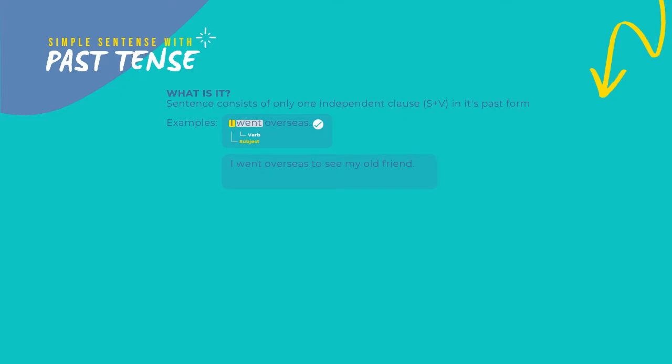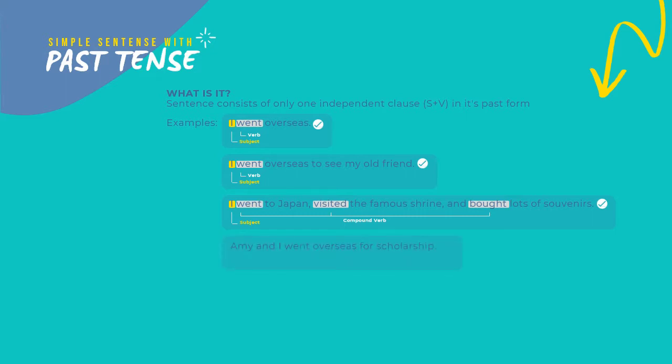I went overseas to see my old friend. I, subject. Went, verb. This is simple sentence because it only has one subject and one verb. I went to Japan, visited the famous shrine and bought lots of souvenirs. I, subject. Went, visited, bought, compound verb. This is also a simple sentence because it only has one subject and one verb, but in the form of compound verb.